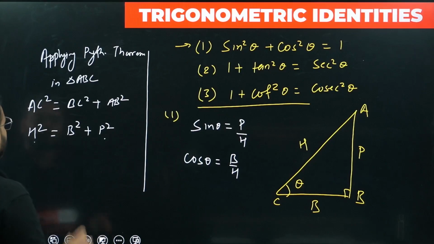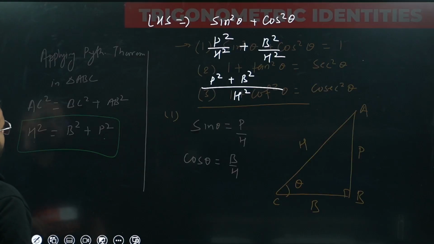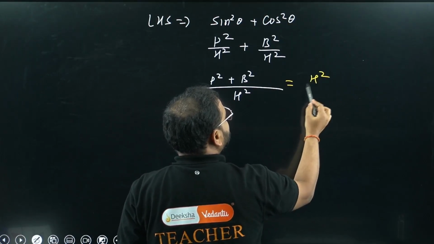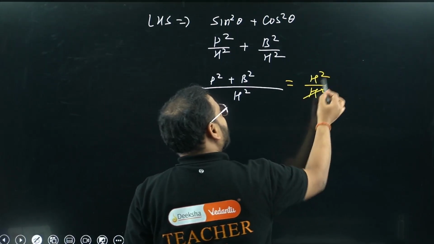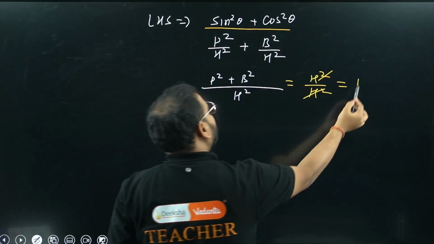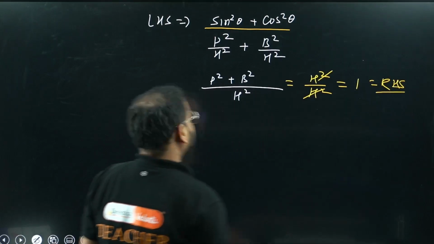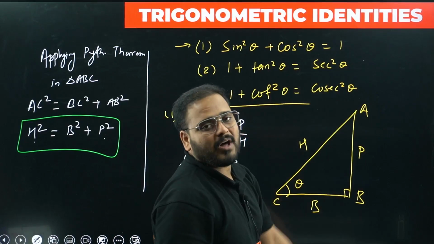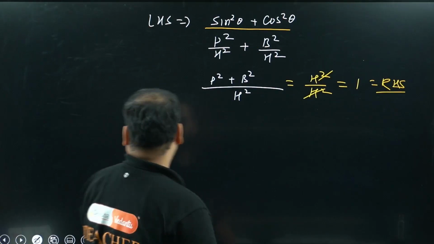Is that clear? I hope this is clear. I'm going to use that over here. I'm getting P square plus B square now, and I'll replace the numerator by simply H square. The denominator will remain the same. We can cancel this. What's the result? Sine square plus cos square is 1, which is nothing but the RHS of the identity. That's what we had to prove. LHS is sine square theta plus cos square theta, and we're getting this equals 1 only. Yes or no? Of course, sir.